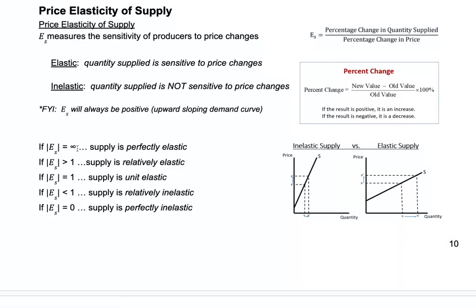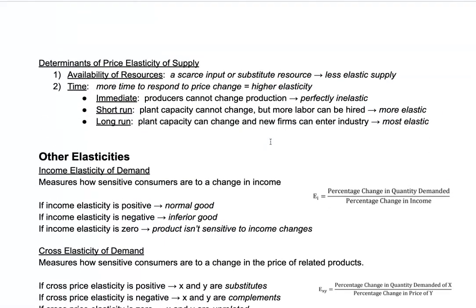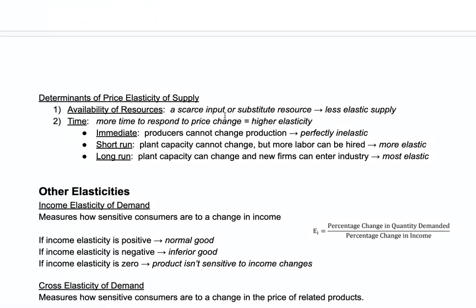But like the infinity for elasticity of demand was perfectly elastic, for supply, elasticity of supply is also perfectly elastic. So if you have perfectly inelastic items, whether it's demand or supply, you have an elasticity equal to 0.